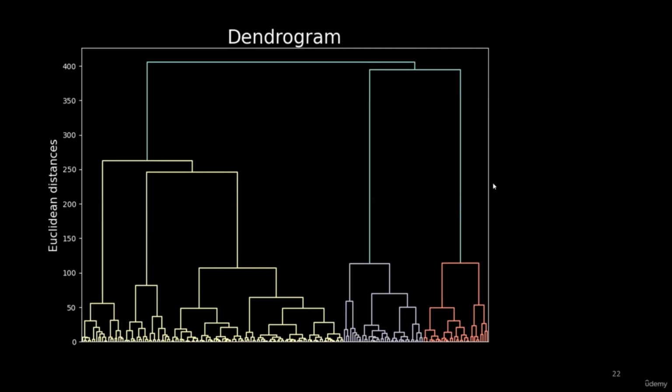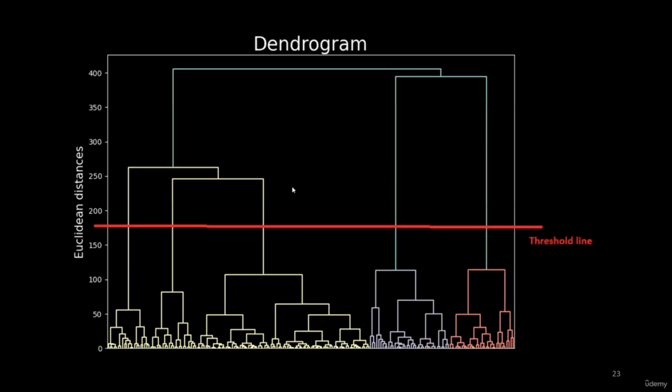Now the question is, if I draw a threshold here, how many clusters will be possible? You can see this is my threshold. So this is my cluster 1, this is my cluster 2, this is my cluster 3, this is my cluster 4, and this is my cluster 5. So based on the thresholding from this dendrogram, I am going to select 5 clusters. There may be a possibility of 4 clusters, like this will be the first cluster, this the second, this the third, and this the fourth.